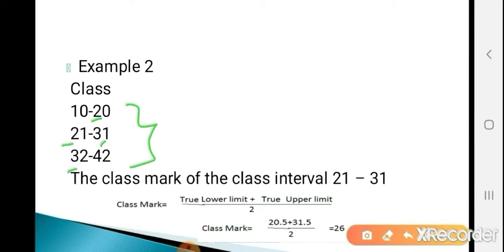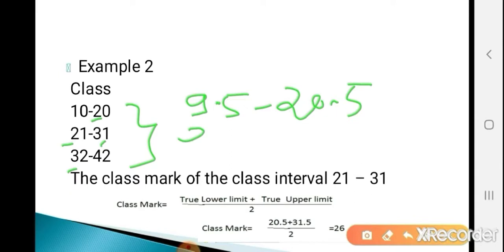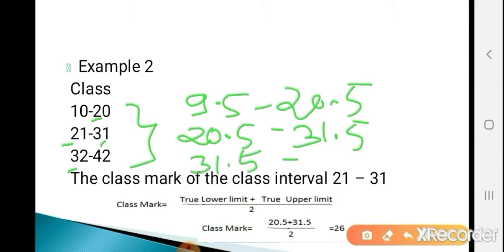Subtract 0.5 from each lower limit and add 0.5 to each upper limit. 10 minus 0.5, that is 9.5. Add to the upper limit, that is 20.5. Subtract from the lower limit, so 20.5. Add to the upper limit, that is 31.5. Subtract from the lower limit, so 31.5, and add to the upper limit, so 42.5.